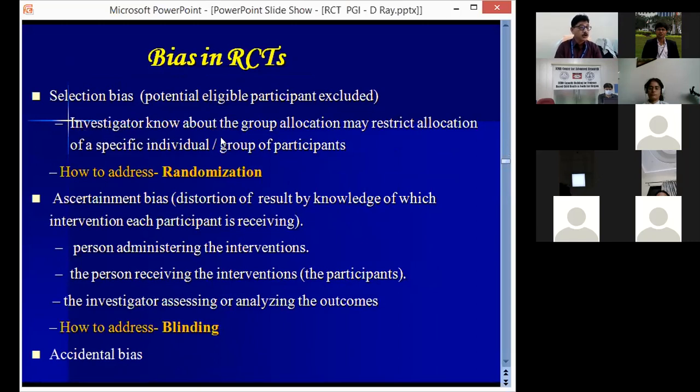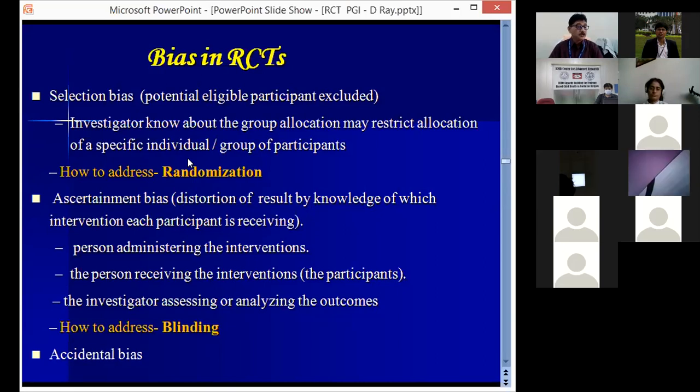If the investigator knows about the group allocation, they may restrict the allocation to a specific intervention. Suppose you know that the next patient will be recruited in the treatment group, and your hypothesis is in favor of the treatment group. Now a patient has come who is very serious. Naturally you will try to avoid this patient because he will be put in the treatment group. So to avoid this bias, randomization is required. Randomization, including allocation concealment, prevents selection bias.